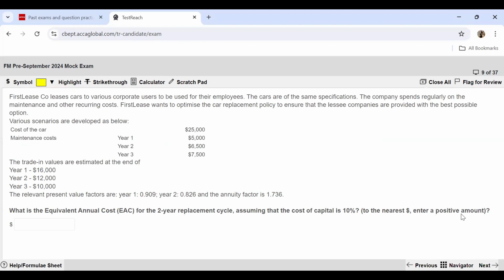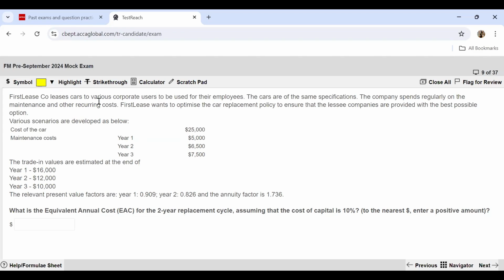Moving further to question number 9 now. Question 9 says, what is the EAC for the 2-year replacement cycle, assuming the cost of capital is 10%? You have to enter to the nearest dollars and you have to enter a positive amount. So whatever your cost is, you need not put it as a negative figure. You have to enter it as a positive figure.